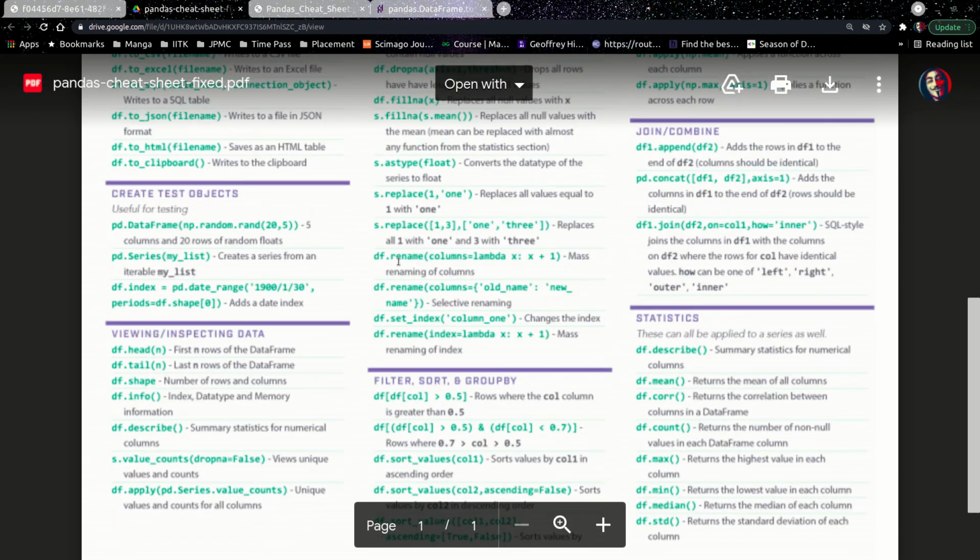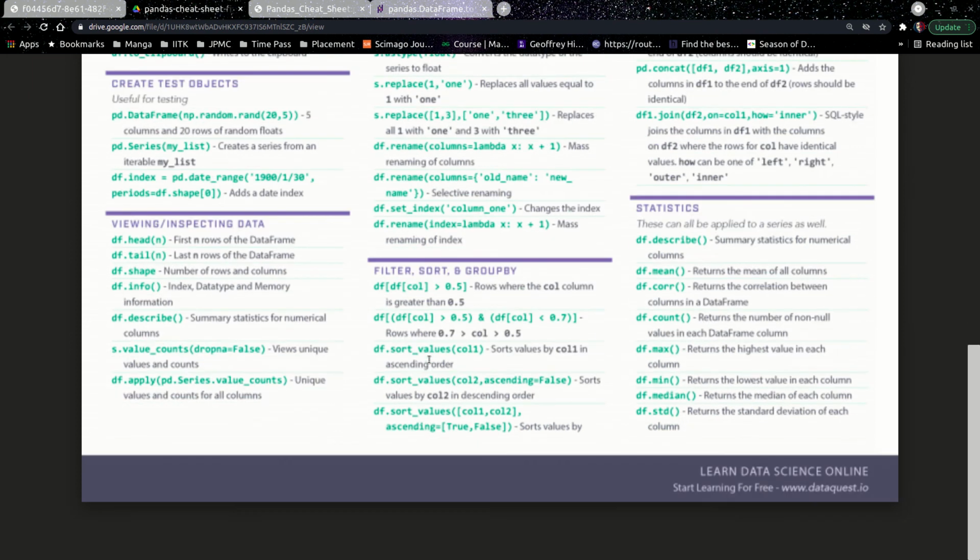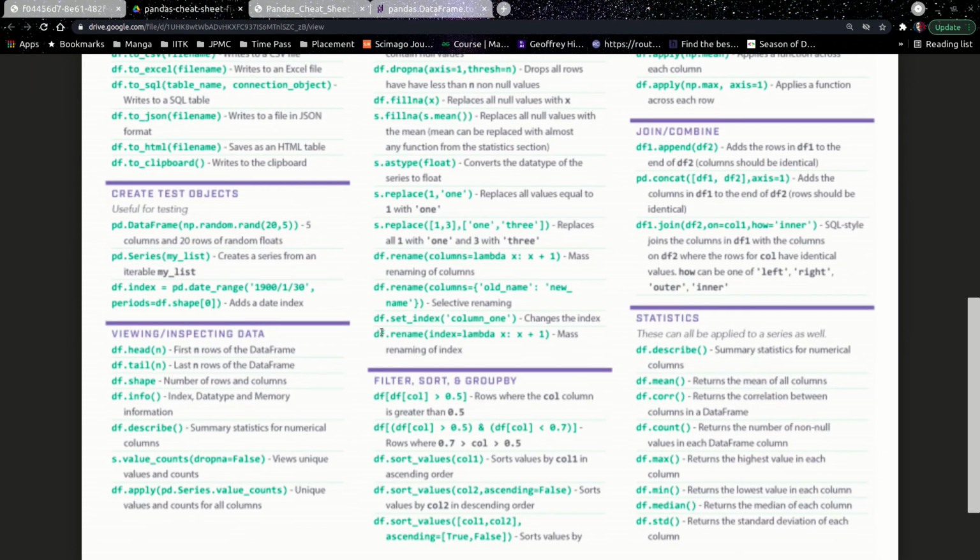Another way is to use the df.rename type of structure, right? Now df.set_index, df.rename, like I said, this is very useful. I'll give you a very simple example. Most of the time df.rename is used to set the columns or index, right? Usually you'll just reset index or set index, so it changes the index itself. You don't use rename for that. What you use rename for is columns, right?